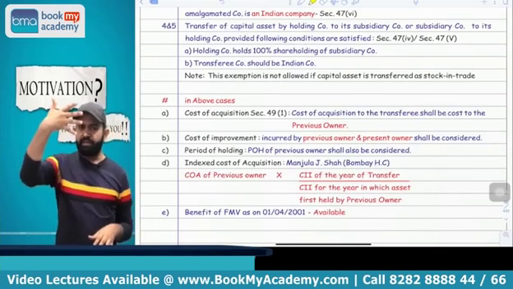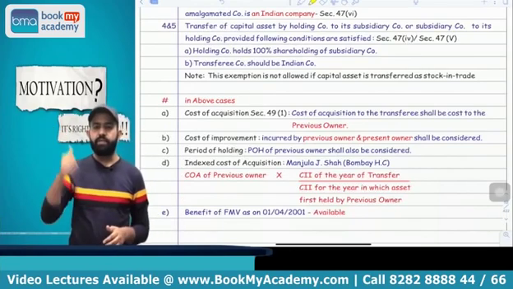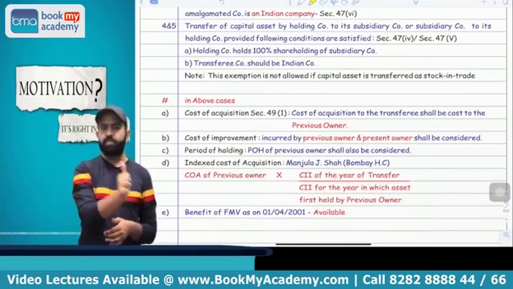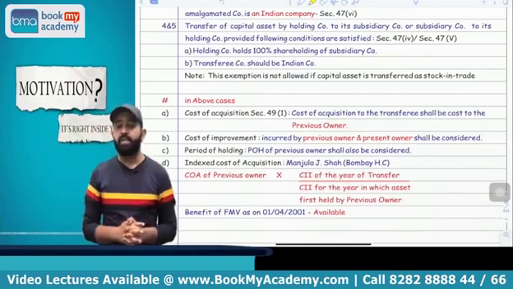So basically there are five transactions that are not treated as transfer. First is the HUF partition, second is a gift, third is the amalgamation, fourth is holding to subsidiary, and fifth is subsidiary to holding. It is not treated as transfer, capital gain is not applicable.